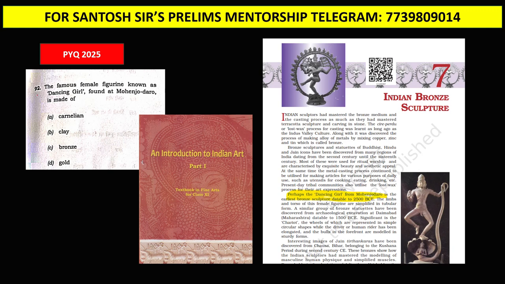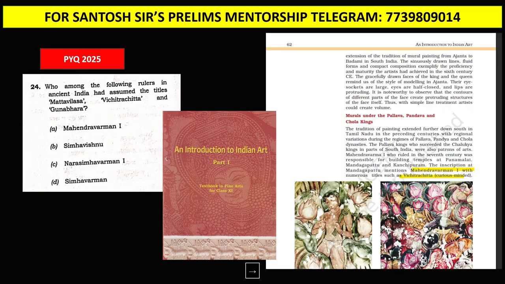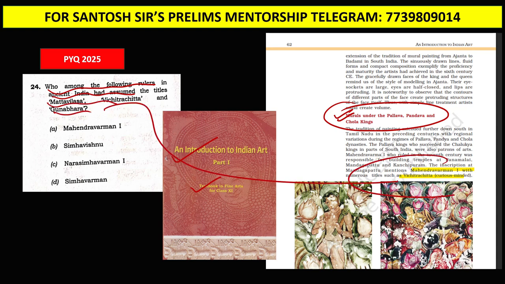Now let us see this art and culture question, the dancing girl, taken from the fine arts book of NCERT class 11th. You can see the dancing girl bronze statue. Again, guys, last year I made a strategy video on my YouTube channel about art and culture. In that I specifically told you the chapter on murals is very important, because multiple questions have been asked from it. Again, from the same book and the mural chapter, they have asked a question on who among the following rulers assumed the titles, and you can see this was taken word to word from the mural chapter.